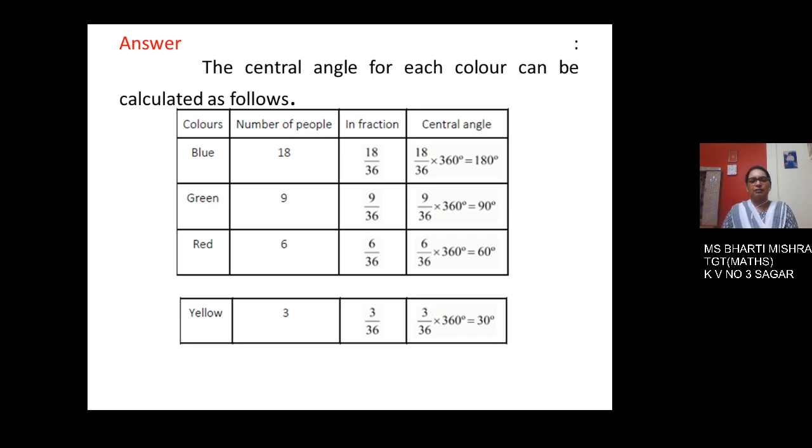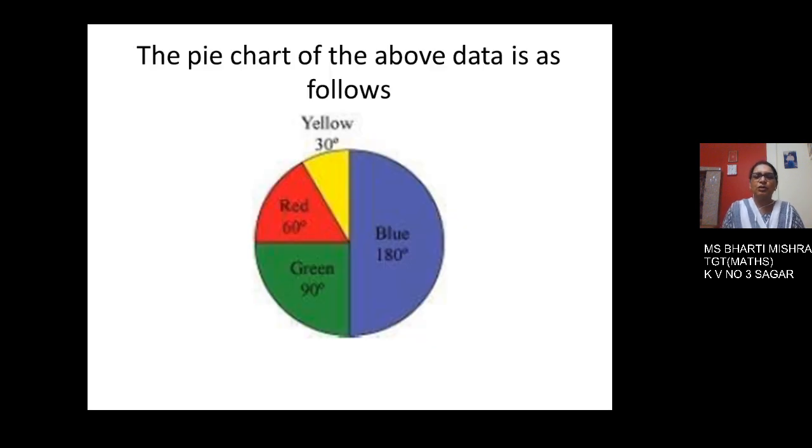Now let us calculate for yellow color. For yellow color, we have 3 persons. Now 3 persons out of 36. So 3 upon 36 into 360. Again the same process, 36 and 360 is cancelled, and the result is 10 multiplied by 3, that is 30 degrees. Now let us draw the pie chart on the basis of the central angle.